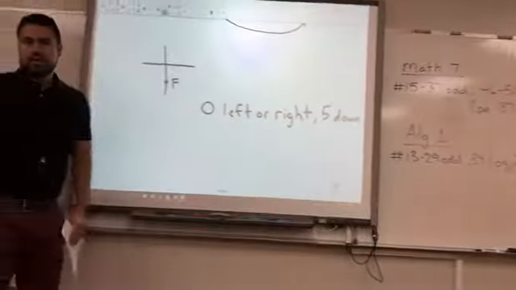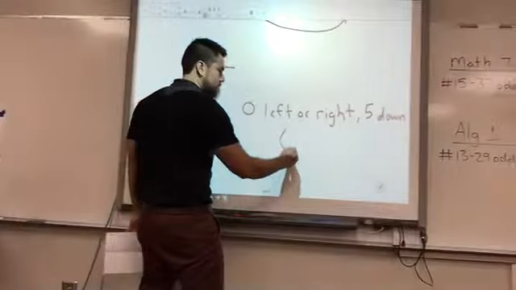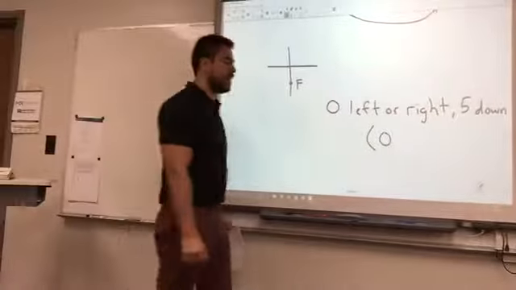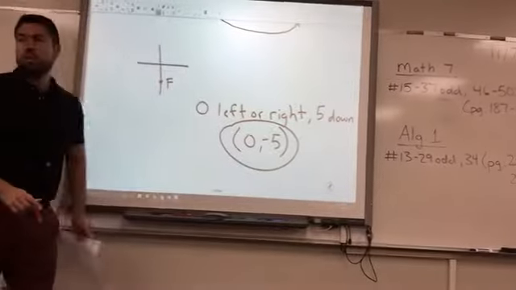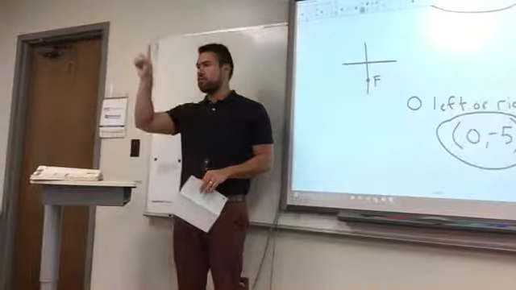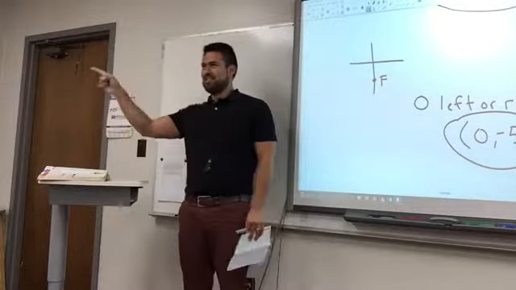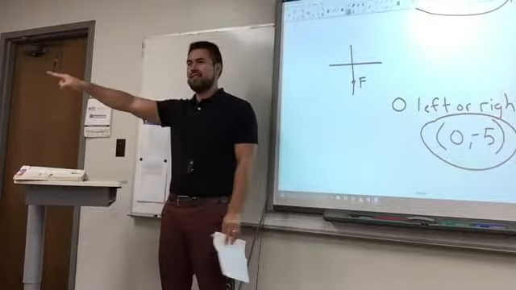Okay? So what would be my ordered pair here? Well, what does 0 left or right stand for? It says 0. You didn't go either way. And then 5 down would be -5. So that's my ordered pair. So which direction are we looking at for the first number? You're looking in the direction of left to right, which is which axis? The x.